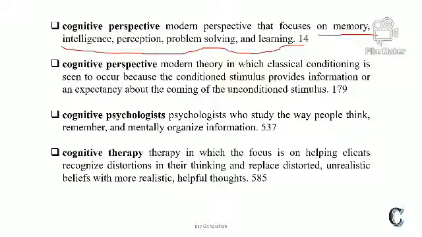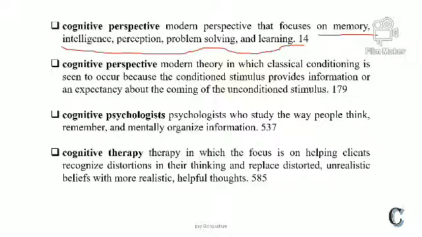That is called memory, that is called cognitive perspective. So what is the cognitive perspective? This is a modern perspective. Basically, cognitive perspective is a modern perspective that focuses on memory, intelligence, perception and problem solving. Last is learning. Cognitive perspective. Here, what is the cognitive perspective?